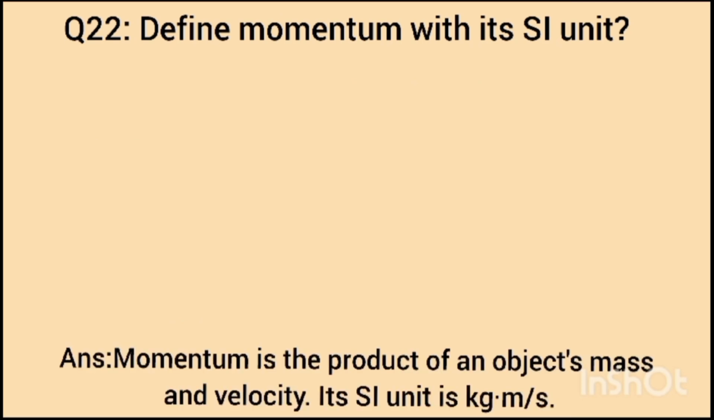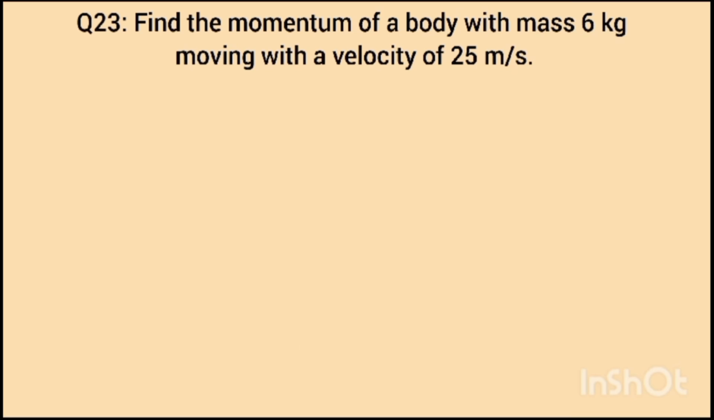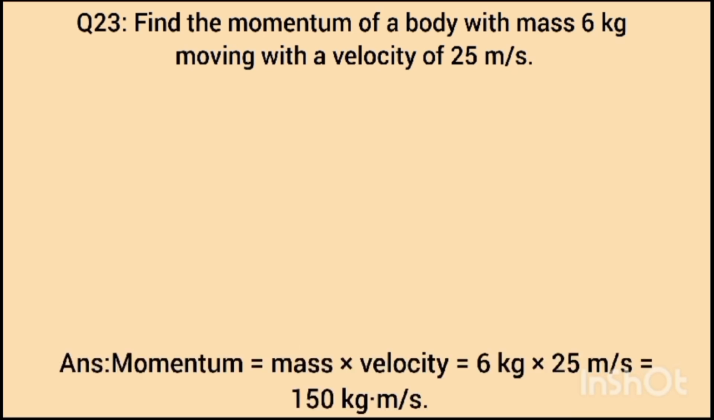Question number 22. Define momentum with its SI unit. Answer: momentum is the product of an object's mass and velocity. Its SI unit is kg meter per second. Question number 23. Find the momentum of a body with mass 6 kg moving with a velocity of 25 meter per second. Answer: momentum is equal to mass into velocity, equal to 6 kg into 25 meter per second, equal to 150 kg meter per second.